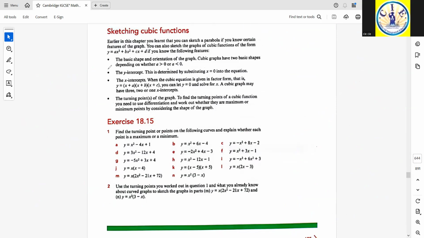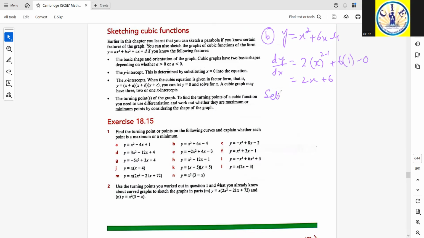Okay, now we do the second part, part B: x squared plus 6x minus 4. So the turning point can be calculated as we did previously by taking the derivative: the power or exponent of x comes in front of the variable, and then x raised to the power 2 minus 1, then 6 times the derivative of x is 1, and the derivative of 4 is 0. So 2x plus 6, that is the first derivative.